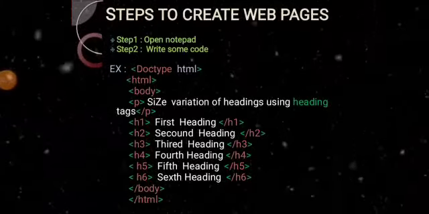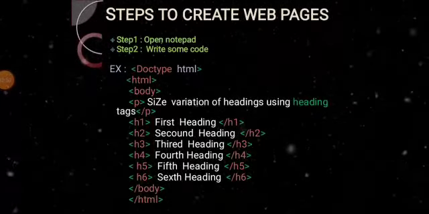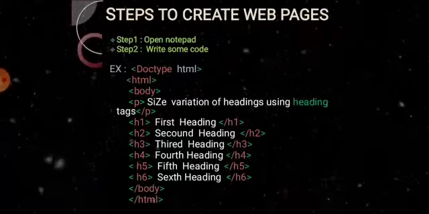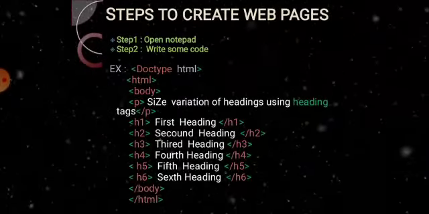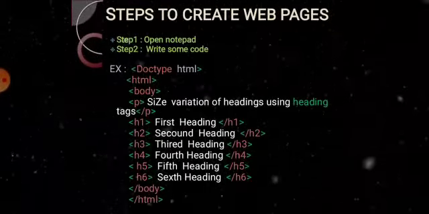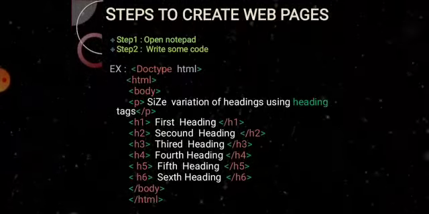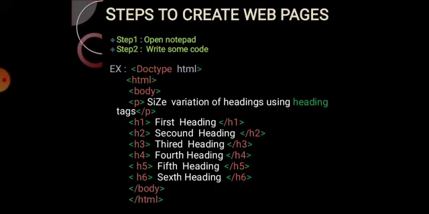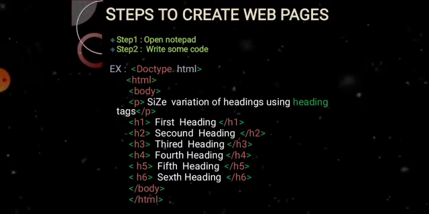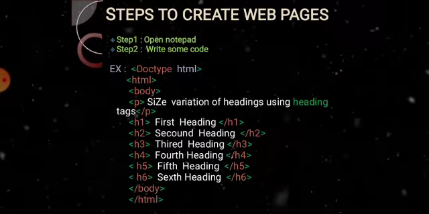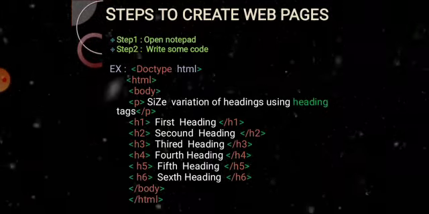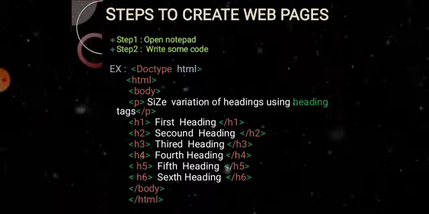Steps to create web pages. Step 1: Open Notepad. Step 2: Write some code. Now I have written a small program using HTML heading tags. See guys, doctype HTML, html, body. You should compulsorily write these three codes because they are very important in every program. In the paragraph tag, whatever you want to display in your output you can write, and it will be displayed. Like I have written size variation of headings using heading tags.